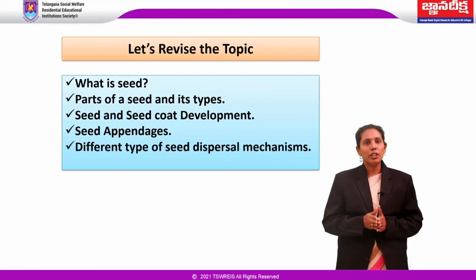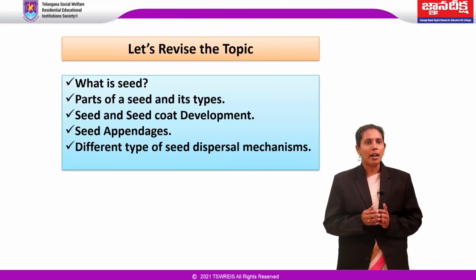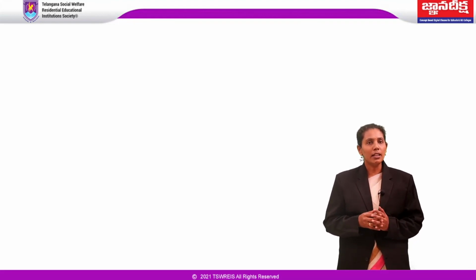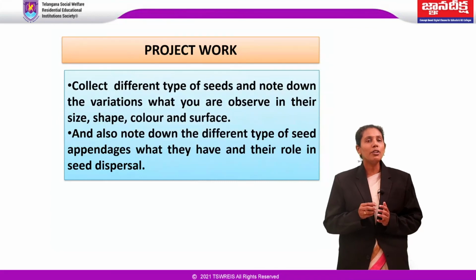Next, we learned about the different types of seed appendages like aril, caruncle, operculum, wings and hairs. And finally, we have learned about the different types of seed dispersal mechanisms which take place by both biotic and abiotic components. Okay students, now I am going to assign a project work to you. Go to the field, collect different types of seeds and note down the variations you are observing in their shape, size, color and surface.